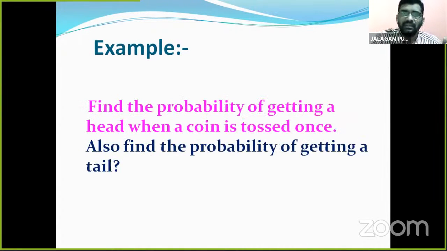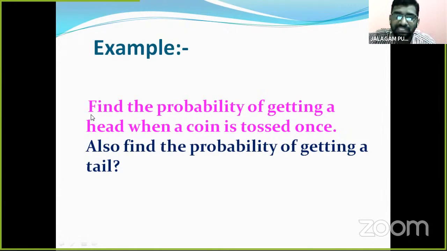Next, children, we will learn one example. Listen carefully here. Find the probability of getting a head when a coin is tossed once. Also find the probability of getting a tail.